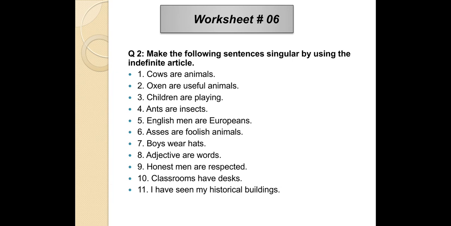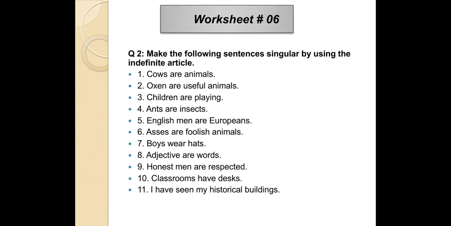Make the following sentences singular by using the indefinite article. As you know, indefinite articles are a and definite article is the. So here you will write indefinite article and you will also make the sentence in singular form. Okay. First one is cows are animals.